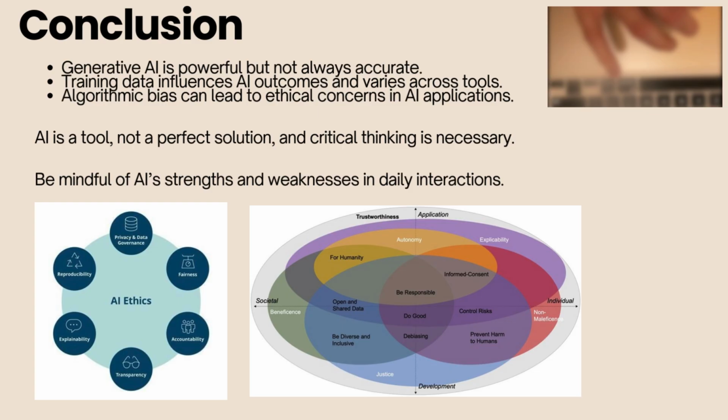AI can also reflect and even amplify human biases, which can lead to unethical or unfair outcomes or ways of thinking. AI is an incredible tool, but it's not perfect. As users, we should always approach AI-generated content with a critical eye, questioning its accuracy and fairness. Before I wrap up, I'd like to say that AI is only as good as the data it learns from and the people who build it. That means that we, not just developers, but everyday users, also have a role in making sure that AI is used responsibly.